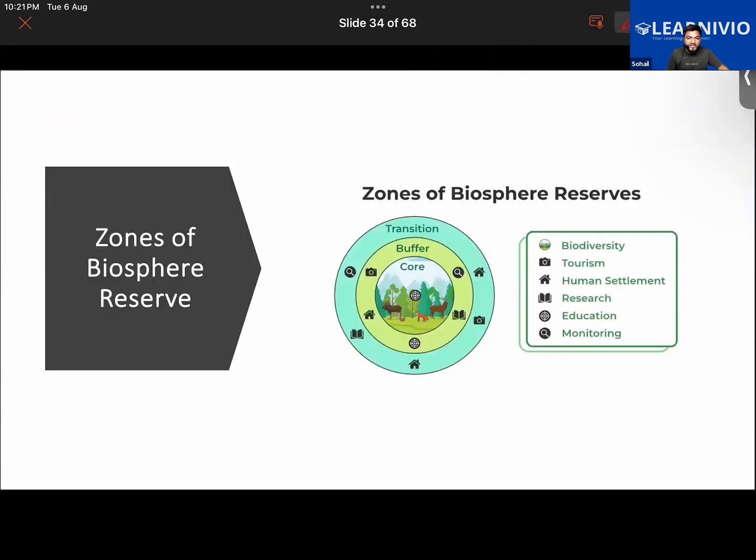Now let us understand about the different zones of biosphere reserve. The biosphere reserve has mainly three zones: the innermost zone, the middle zone, and the outermost zone. The innermost zone is also called the core zone. By the way, right next to this diagram, these symbols represent the following things. The symbol represents biodiversity. This camera represents tourism. This represents human settlement, this research, this is education, and this one is monitoring. That will help you in understanding what activities are limited to the different zones of this biosphere reserve.